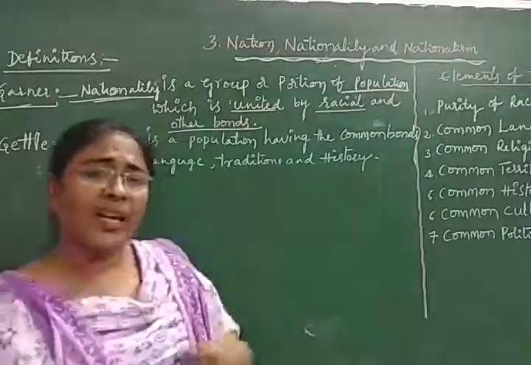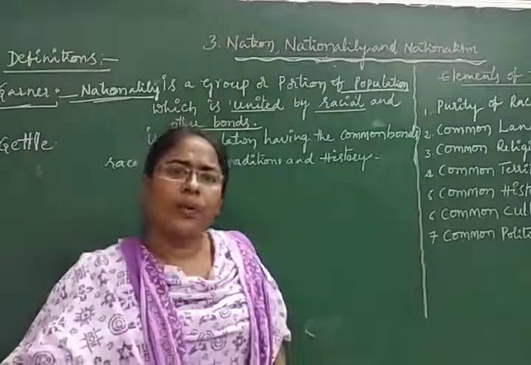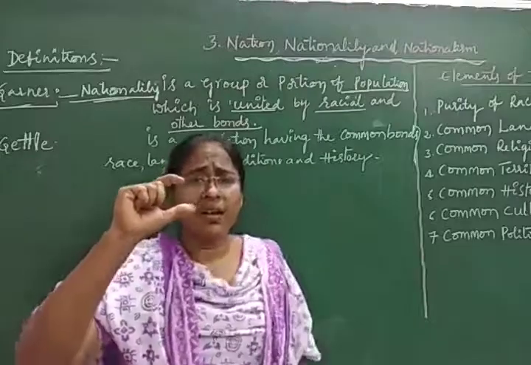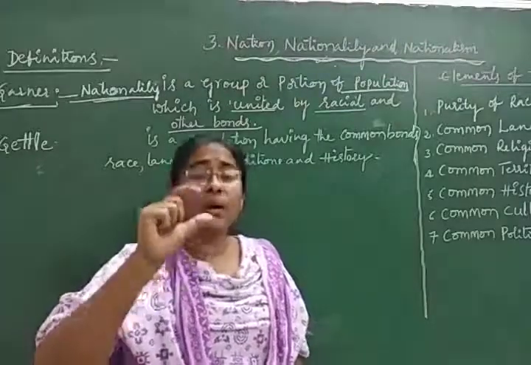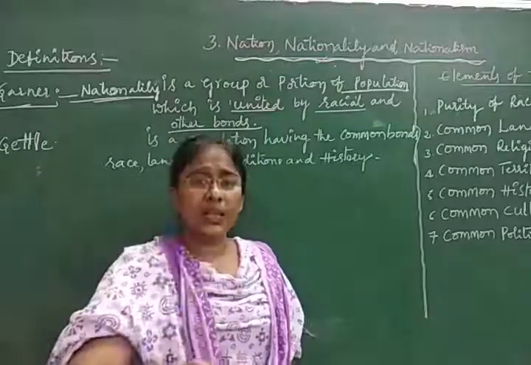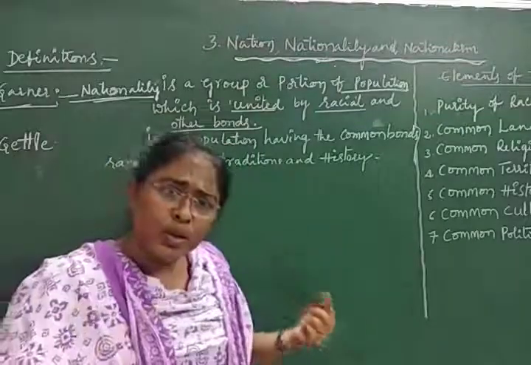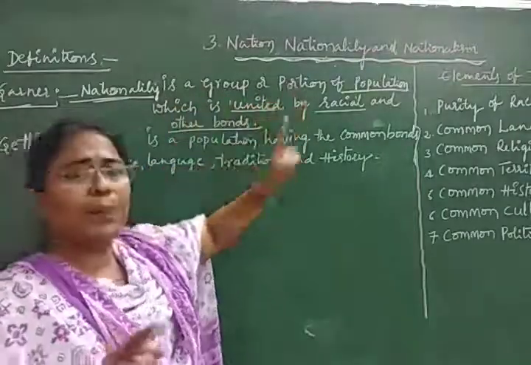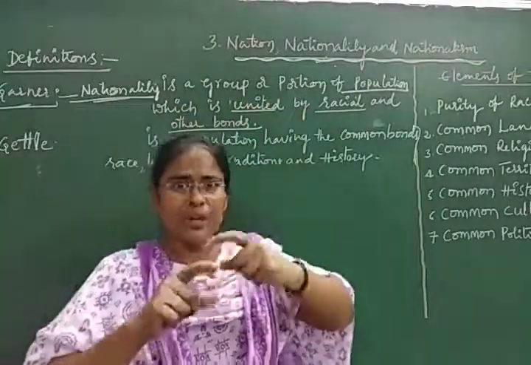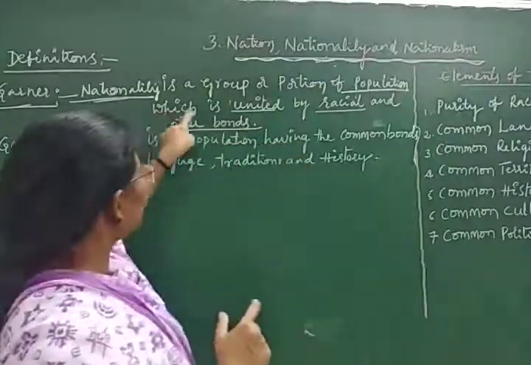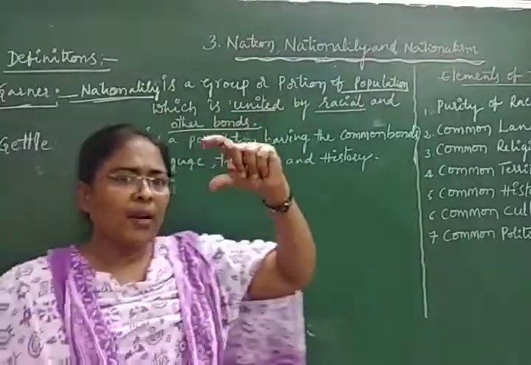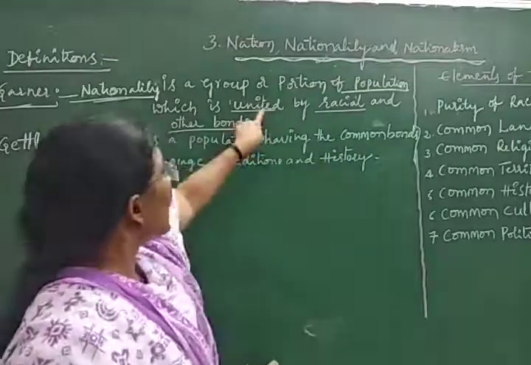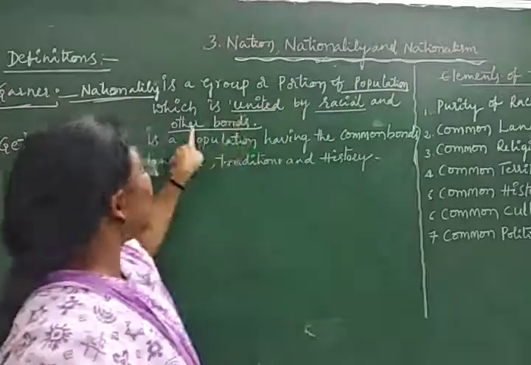Commonly, we discussed in the meaning of nationality: nationality is equal to the group of people plus common bonds or common elements plus what? Unity. So according to Garner, nationality is a group or portion of people, not a single population, a group of population which is united. That's why group of people, common bonds and unity. That's why united by racial and other bonds.